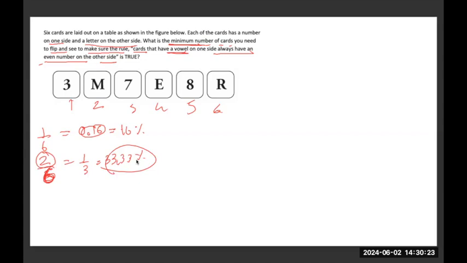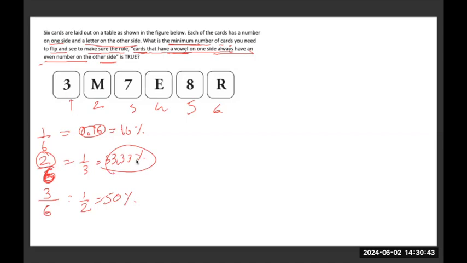When you are flipping 3/6, which is 1/2, which is 50%, it means that I have flipped at least 50% of the population, 50% of the cards that are given. In that case, if the statement is still valid, I can accept it to be true.